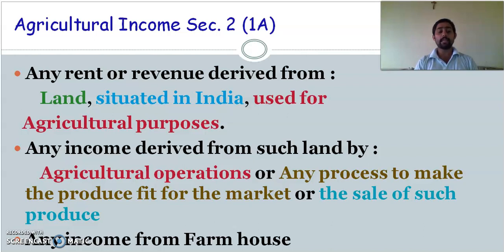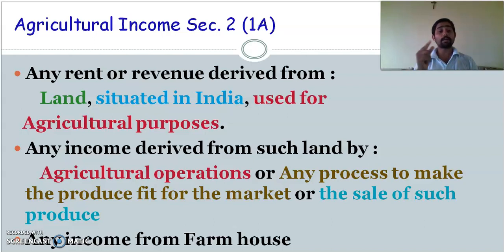So if you are getting any income from the farmhouse, maybe through renting or any other types, that will be called agriculture income. So three things will come. First one, from the land which is situated in India. You are using it for agriculture purpose and you are getting the income, that will be called agriculture income. Such kind of land, that is a land in India used for agriculture operation. So if you are using it for agriculture purpose and getting some income, that will be considered agriculture income.